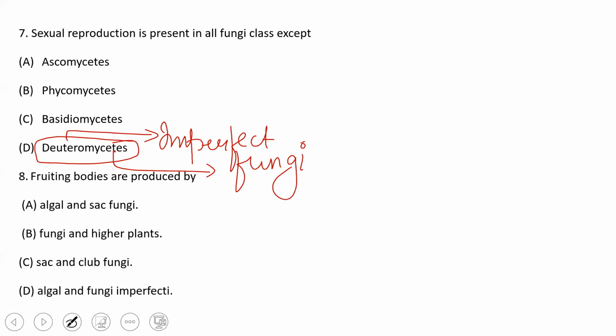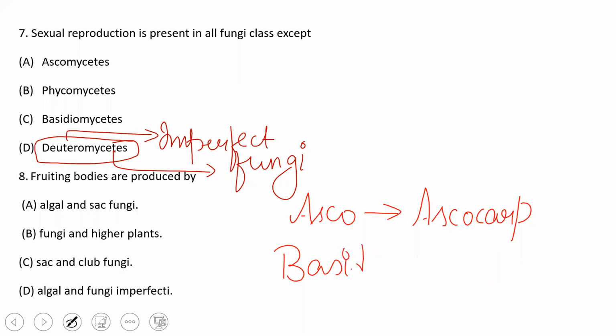Going ahead with the next question. Fruiting bodies are produced by. Do remember, fruiting bodies are produced by which group? Do we have it in algal fungi? We didn't discuss fruiting bodies, we just spoke about the asexual and sexual spores. But in Ascomycetes, the fruiting body was called ascocarp. In Basidiomycetes, the fruiting body was called basidiocarp.